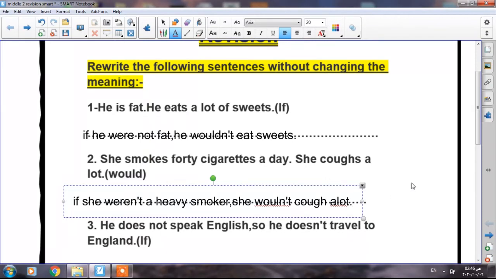Okay, the third example is, he doesn't speak English, so he doesn't travel to England. Use if. Which conditional is suitable here? He doesn't speak English, okay? He doesn't travel to England. So it's impossible for him to travel to England now because it's difficult for him to speak English. Which conditional is suitable here? The first or the second? Of course, the second conditional. Okay? Let's think about the answer.